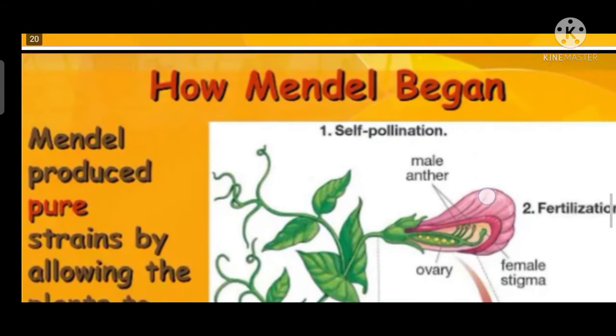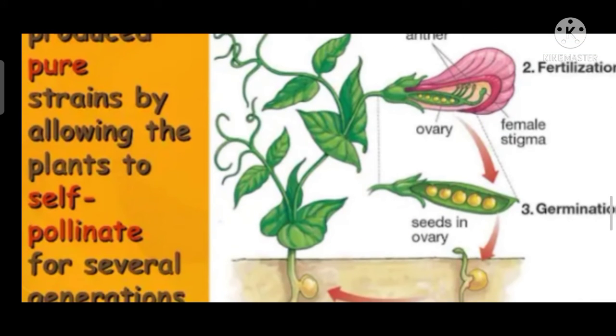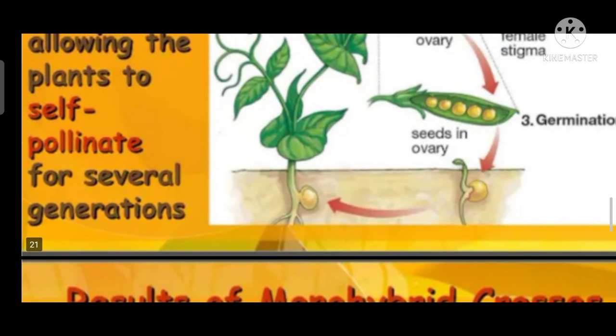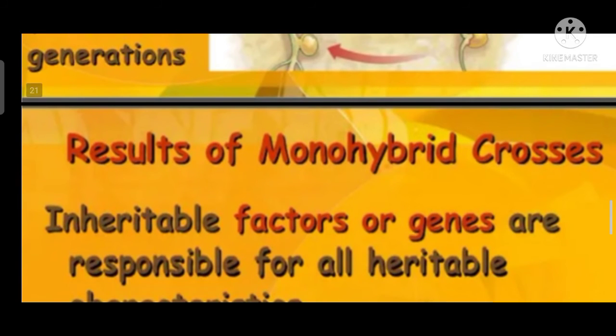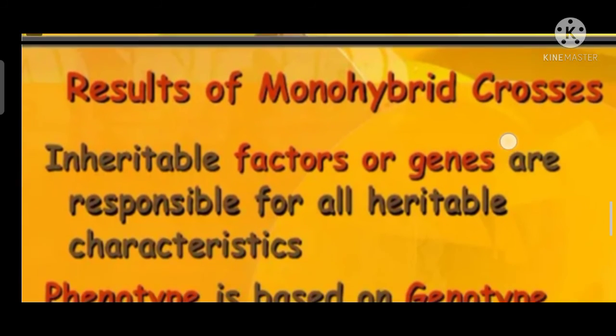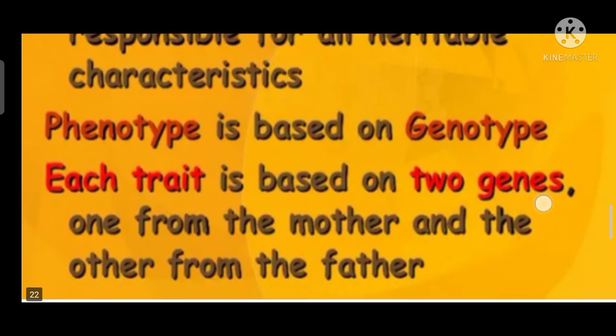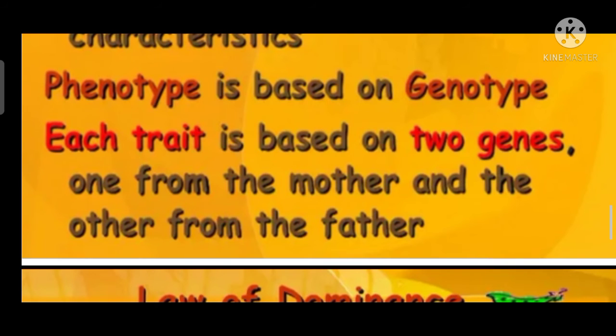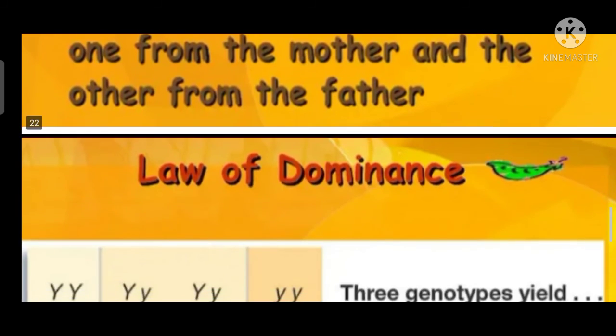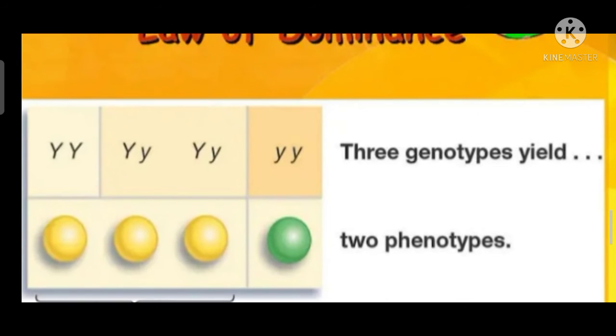How did Mendel begin? Mendel reproduced pure plants by allowing the plants to self-pollinate for several generations. Results of monohybrid crosses: inheritable factors or genes are responsible for all heritable characteristics. Phenotype is based on genotype. Each trait is based on two genes, one from the mother and one from the father. Then there are two types of phenotypes.